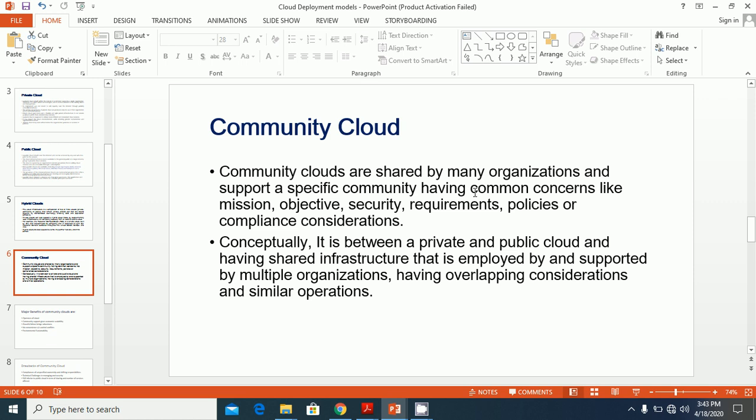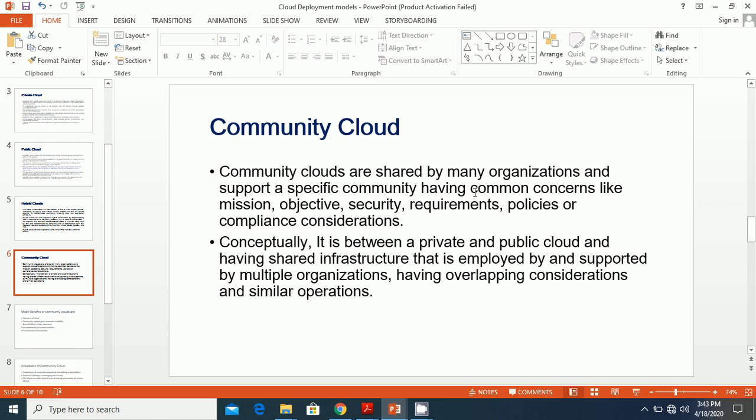Community clouds are shared by many organizations and support a specific community having common concerns like mission, objective, security requirements, policies, or compliance considerations.